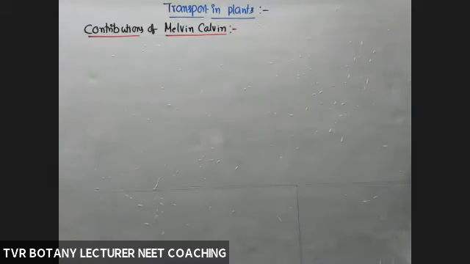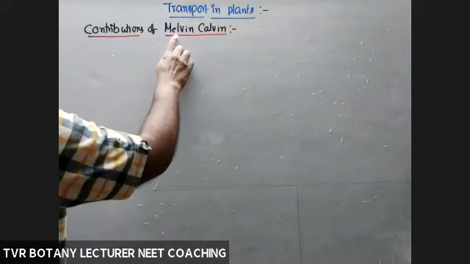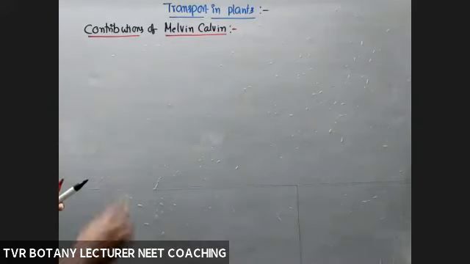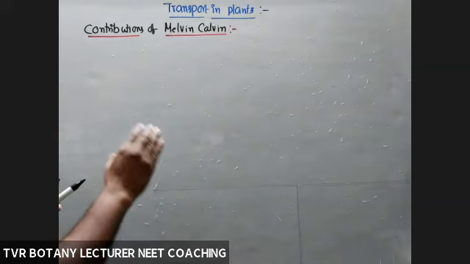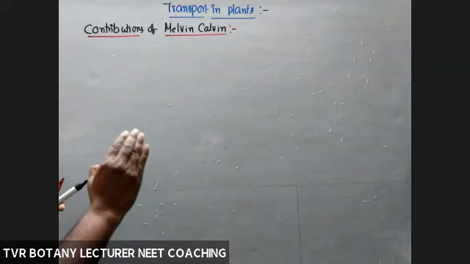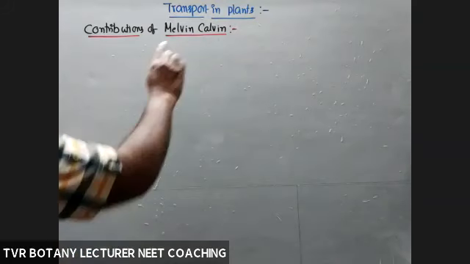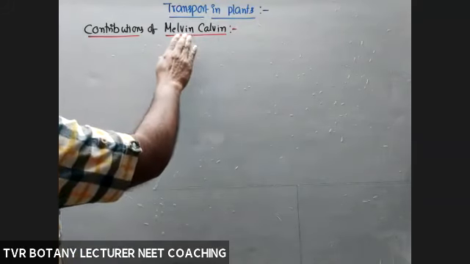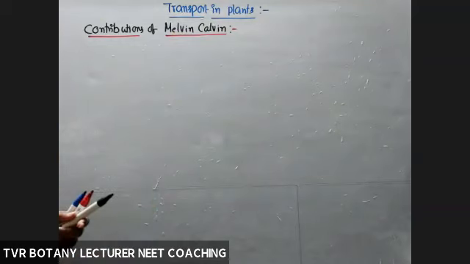Okay, so what about the main focus of Melvin Calvin? Along with Melvin Calvin, others also worked: Bassham and Benson. Not only Calvin. Calvin was the foreman of that group.